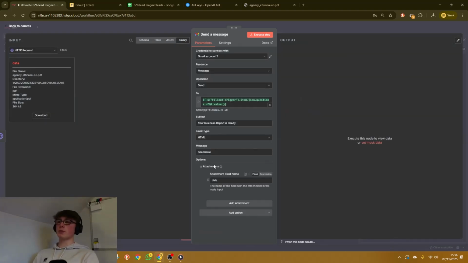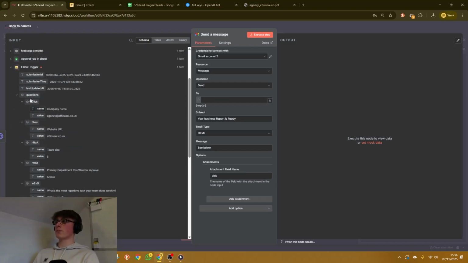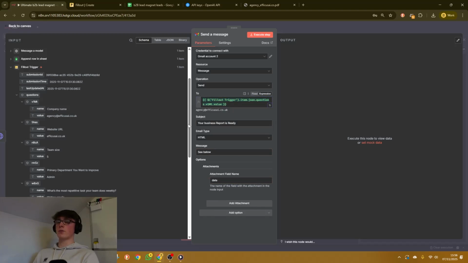Now in the Gmail module, please do not change anything in the attachments. That word data is meant to be there. It's just the name of this field. Basically it transfers everything from this little box into Gmail to send to the user. Who are we sending it to? Well, we're sending it to the email address that was submitted on Fillout forms, as we can see here. That'll already be in there if you're using Fillout forms, but the names may change, so that's just what you want to drop in there. That's who we're sending it to.